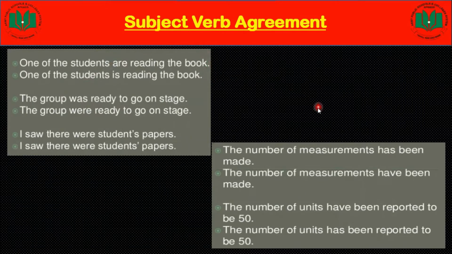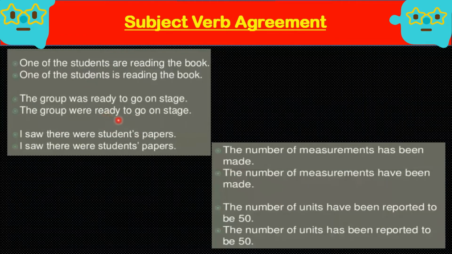Subject-verb agreement means that the subject should agree with the verb and the verb should agree with the subject, then they can exist in one sentence. Otherwise, if they are mismatching with each other, it is impossible for them to stay in one sentence. One of the students, we are talking about one student. "One of the students are reading the book" is incorrect. One of the students is reading the book, because you are talking about just one person.